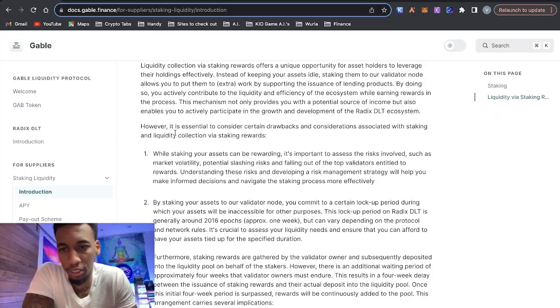Now it talks about some of the risk here. It says, while staking your assets can be rewarding, it's important to assess the risks involved, such as market volatility, slashing risk.